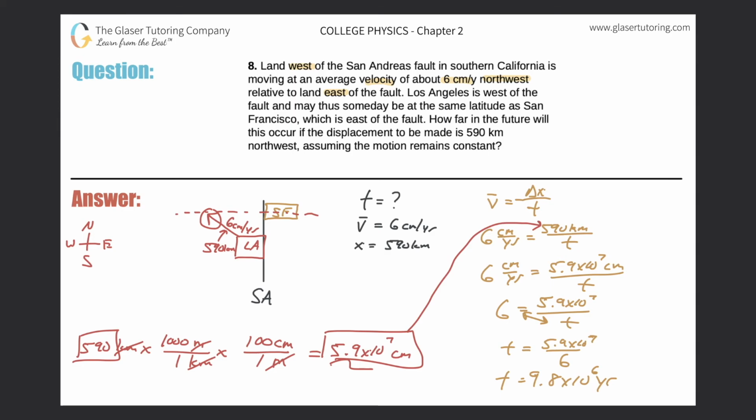Now remember, this isn't really the answer because I didn't take into account significant figures right now. Look back at the calculation, right? I had 2 sig figs here in the numerator, 1 sig fig in the denominator. Therefore, my answer should have no more than 1 significant figure. So I would have to round this answer. The 8 would round the 9 up to a 10. So it'd be 10 times 10 to the 6th. Or in other words, it would be 1 times 10 to the 7th years. And that would then be the final answer.